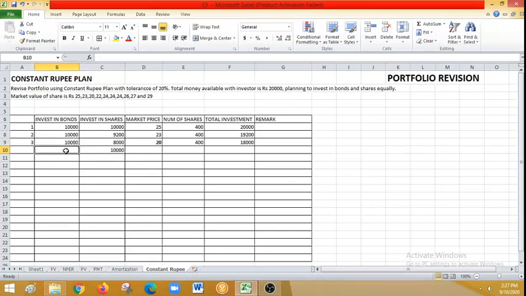So what will happen to bonds now? The bonds investment will reduce to how much? 8,000. So 18,000. So what have I done? I need to take 2,000 from bonds and invest in shares. Okay, the market price is 20, right? So now how many shares will I be having? Equal to investment in shares divided by the market price. You see, now I will be having 500 shares.